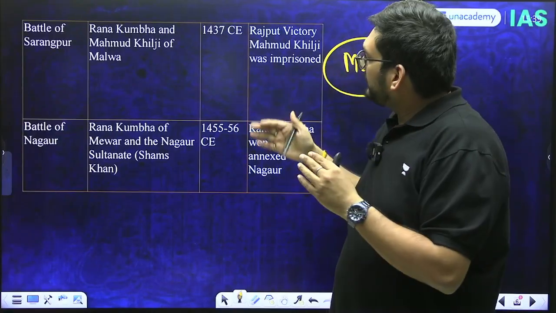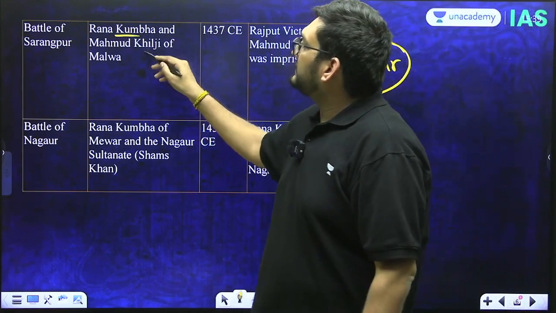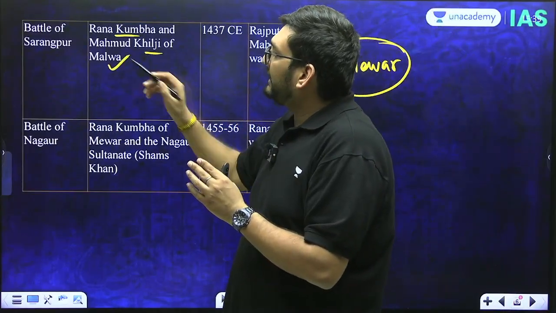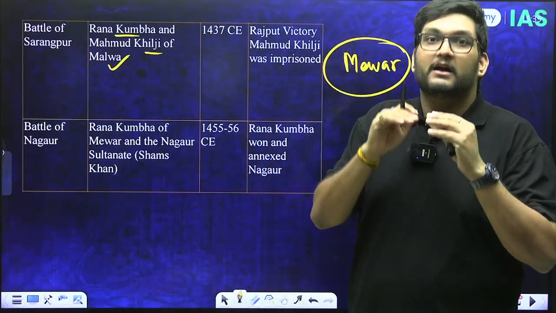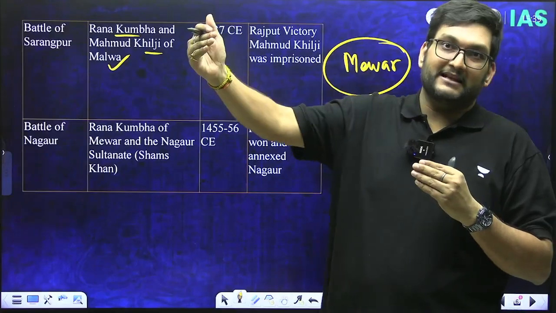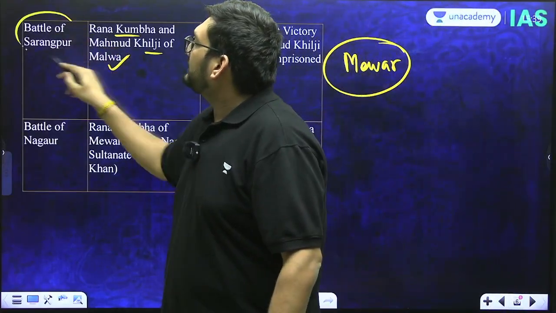We rather go into a separate tangent, which is of Ranakumba. And the first one is going to be between Ranakumba and Mahmud Khilji of Malwa. Remember, this is Mahmud Khilji of Malwa, a small subsidiary dynasty within Delhi Sultanate, not the main Delhi Sultanate dynasty, you can say, timeline in that regard. This is called the Battle of Sarangpur.